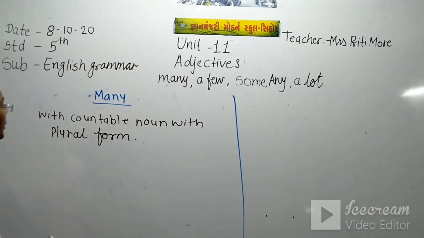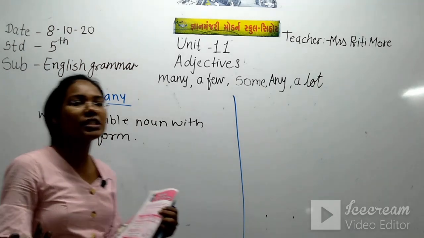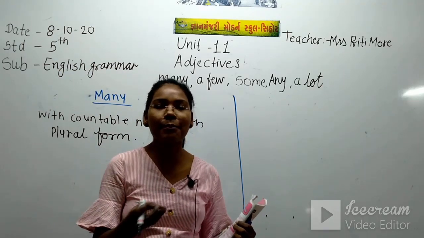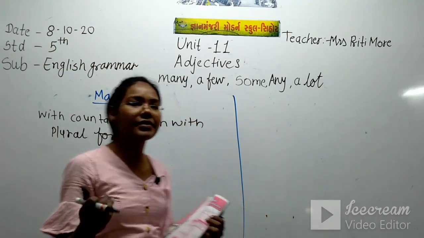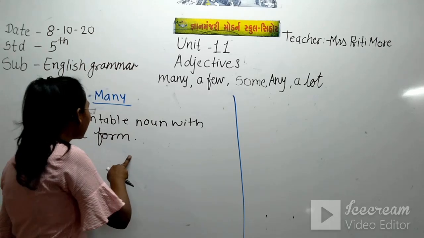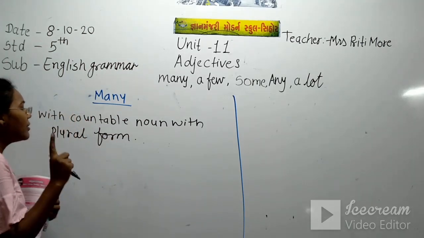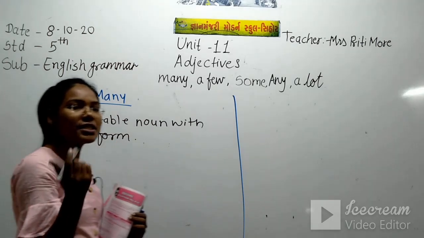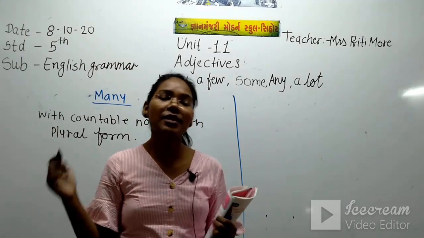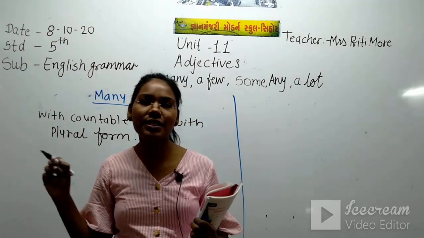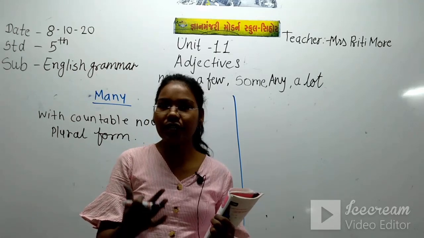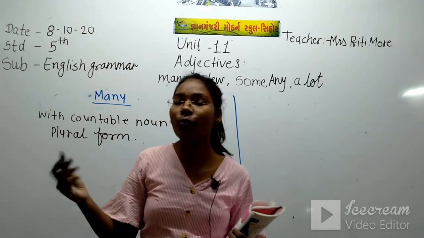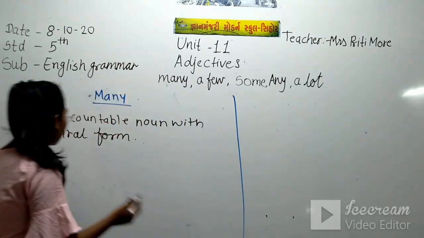So here, when we use many with a countable noun, which we can count, like pen, pencils, etc., we can count it, but with plural form. That means many pencils. So I am using pencils. We can count it, but it is in the plural form. More than one pencil is there.